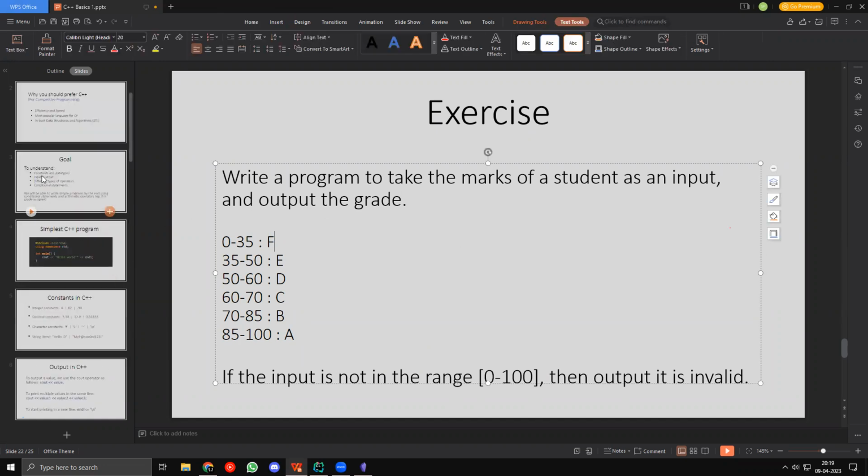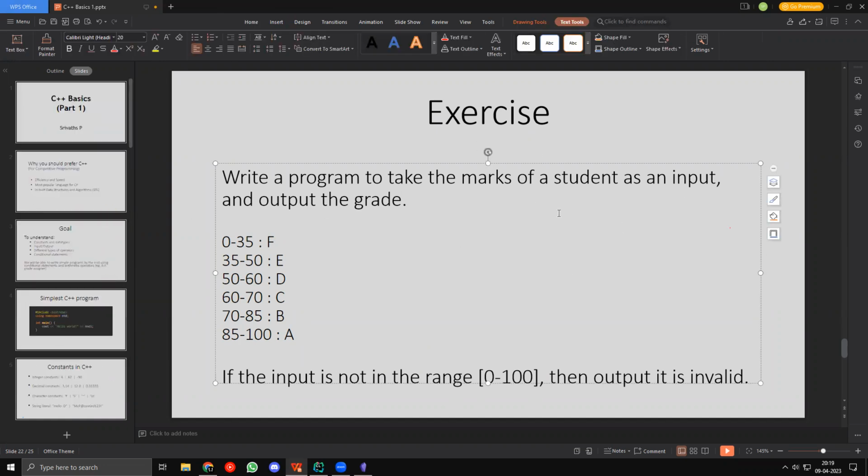But this is the exercise, right? I told you you will be able to do something like this after the class ends. But your goal now is to write a program to take the marks of a student as an input and output the grade, right? So you take 0 to 35 is fail, 35 to 50 is E, 50 to 60 is D, and so on, right? Please don't do this now. I won't be looking at it now because again, the session has to end.